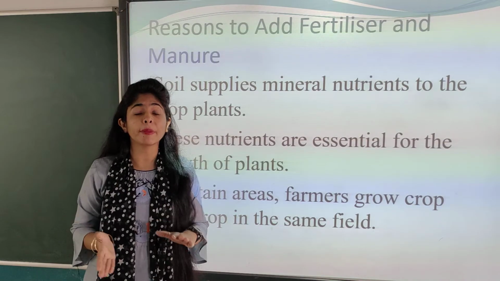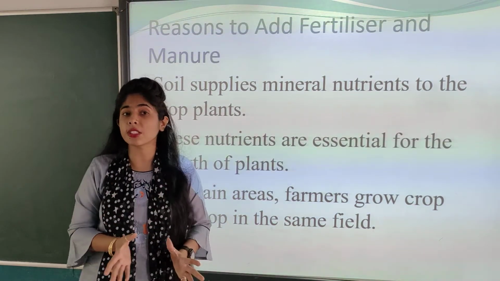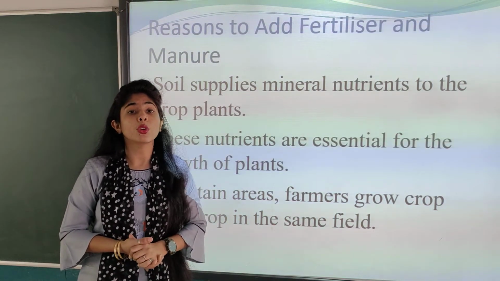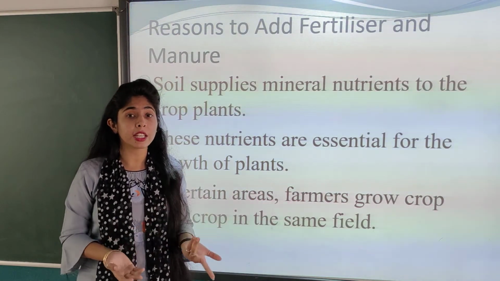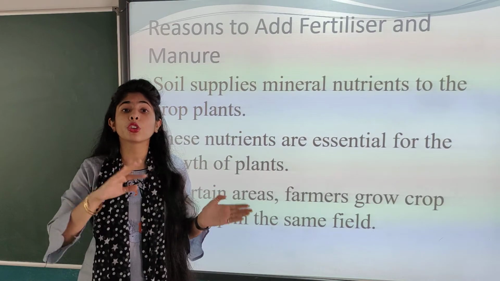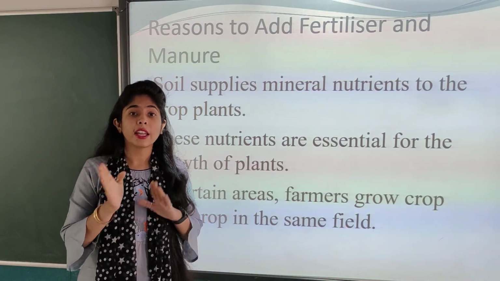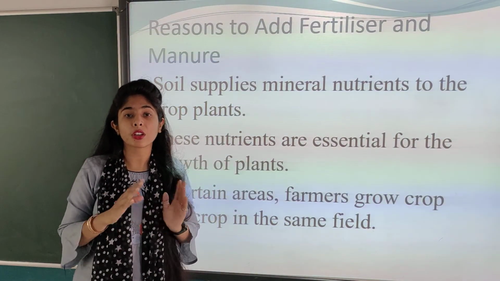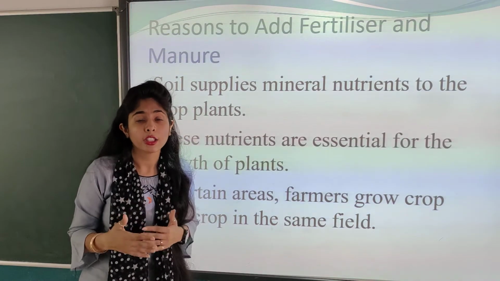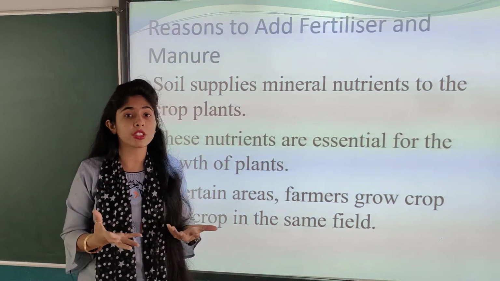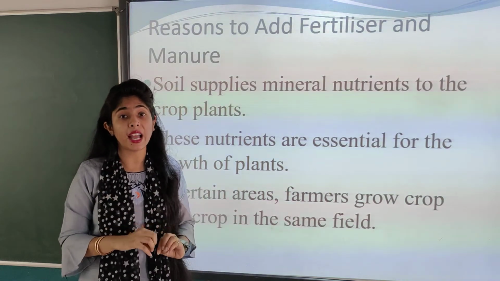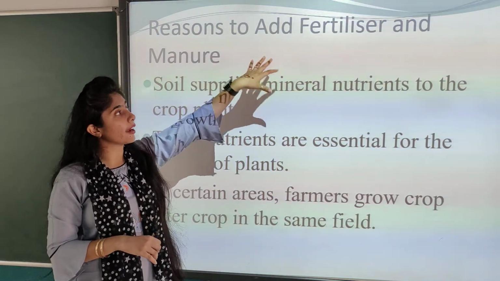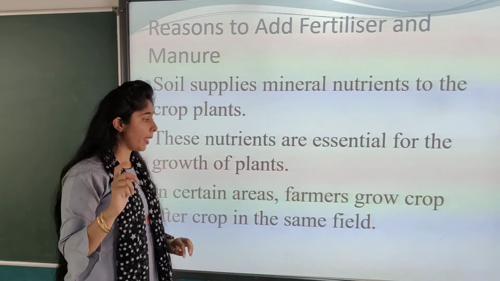So children, these nutrients are very much essential. The plants need these nutrients, and they get them from the soil. Now what the farmer does is grow crops again and again. So what will happen? The natural nutrients in the soil will get finished. Because of that, we have to add fertilizer or manure.